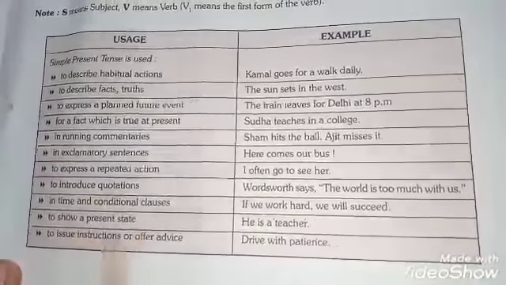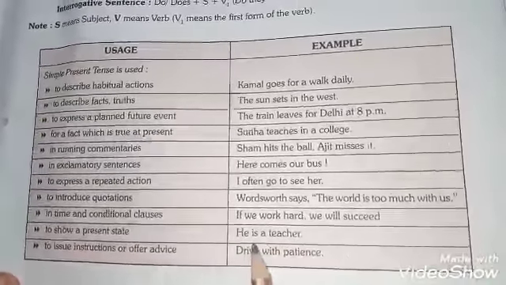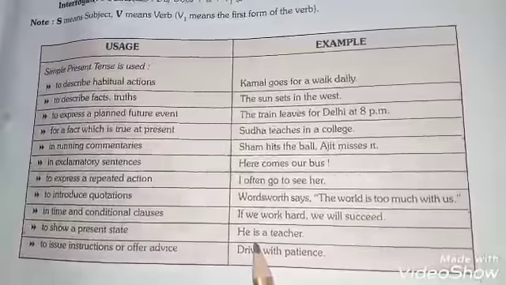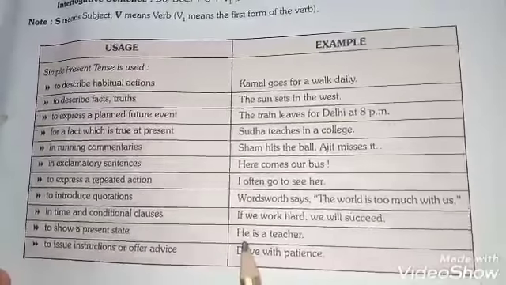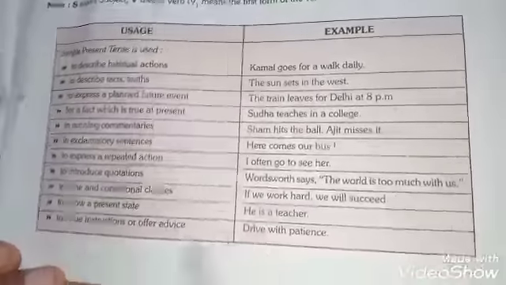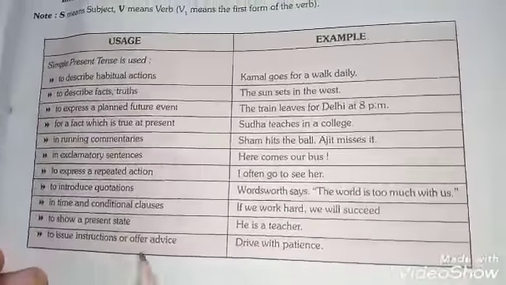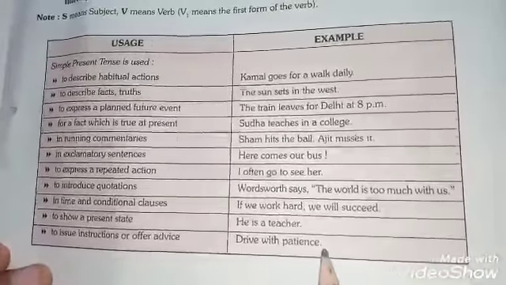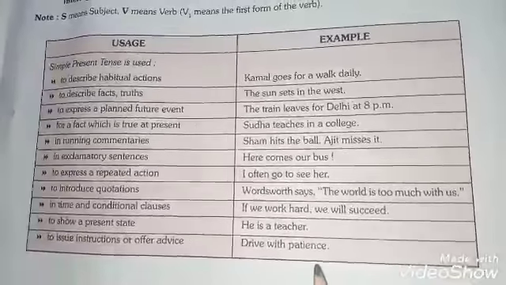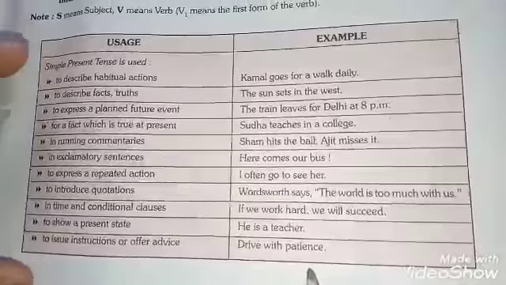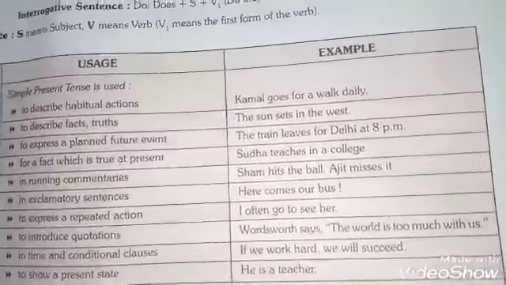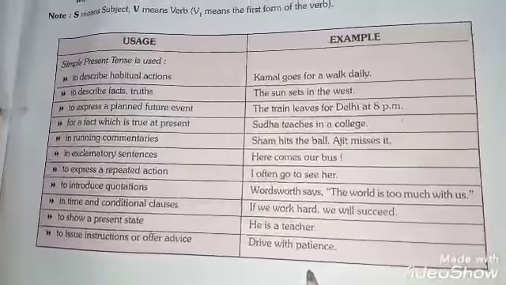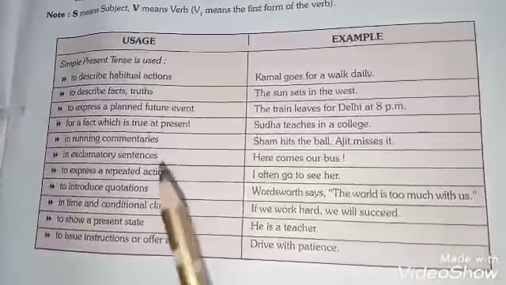Next one, to show a present state. He is a teacher. Although is has been used here, it has been used as main verb. It shows the capacity of the person who is addressed here as he. The next one is to issue instructions or offer advice. Drive with patience. So these are some eight to ten important uses of simple present tense. Students, please go through it, make it yours, and just be a good learner of simple present tense.